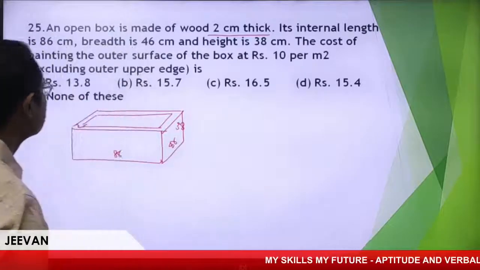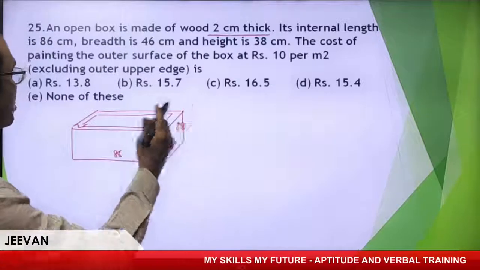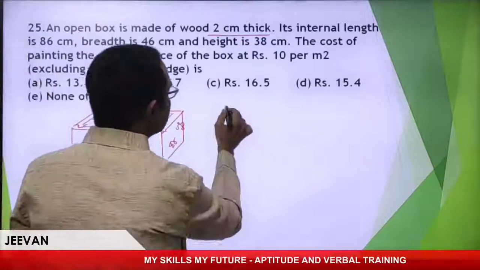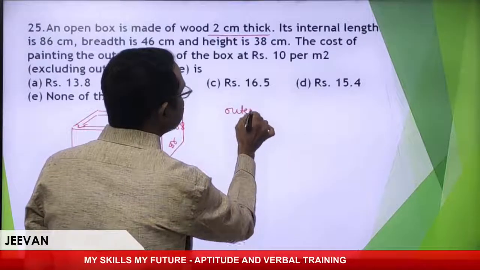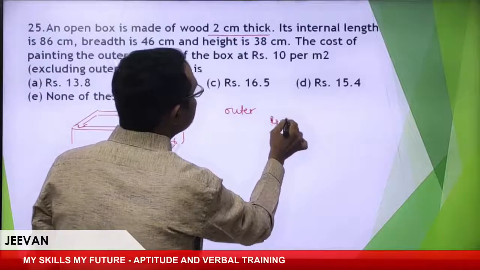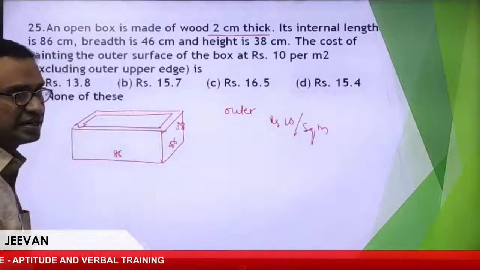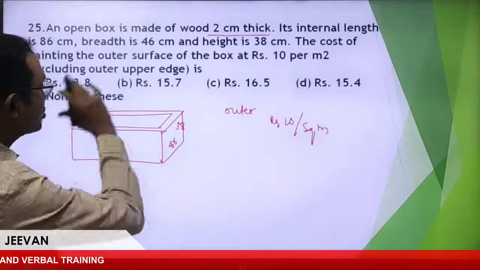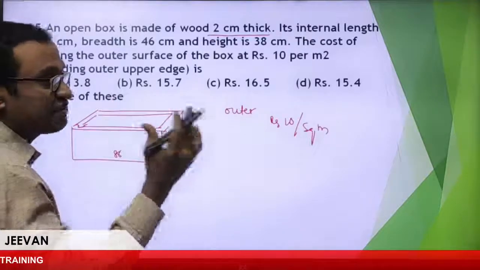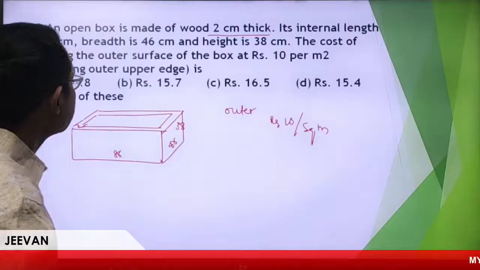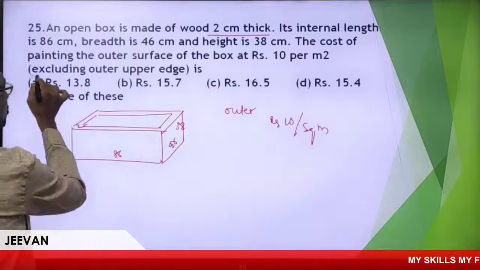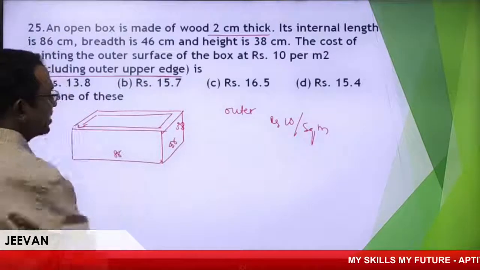The cost of painting the outer surface of the box is rupees 10 per square meter. Now I need to calculate the total surface area, excluding the outer upper edge.